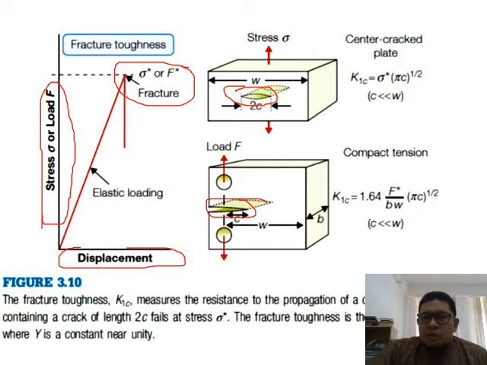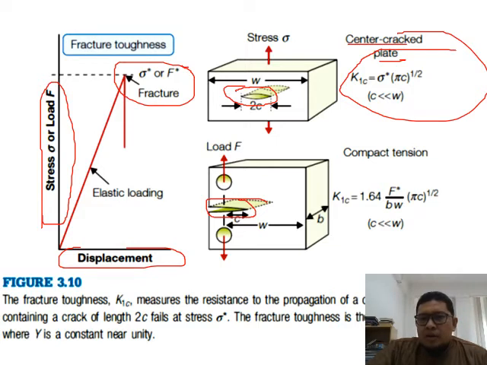Of course, in order to calculate the fracture toughness, you have to use this equation over here. You have two different kinds of sample. Over here is the center crack plate, where you purposely put a crack right in the middle of the sample, basically making a hole inside it. Or you can have a compact tension sample where you cut a V-shaped defect at the edge of the sample.